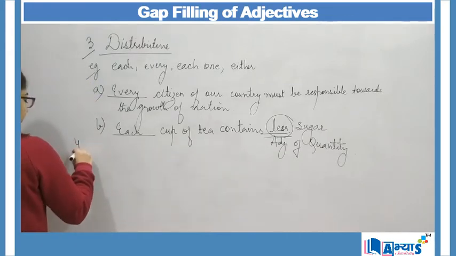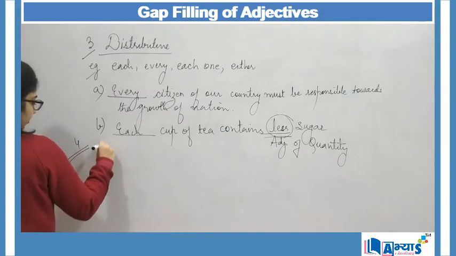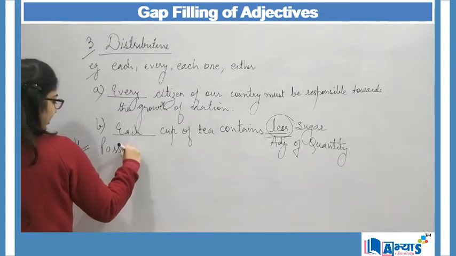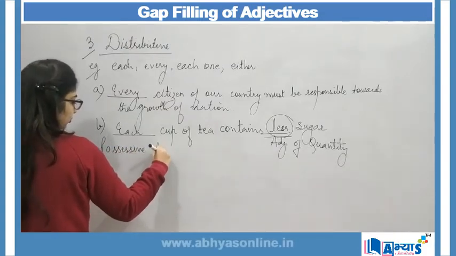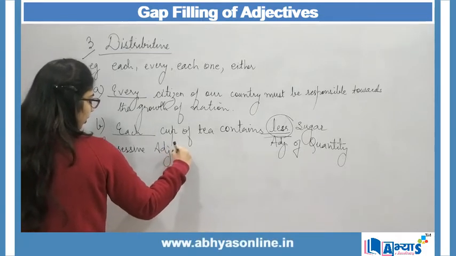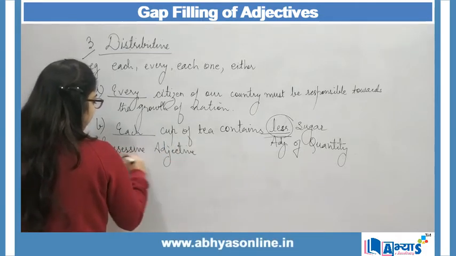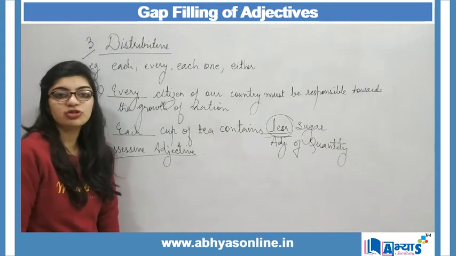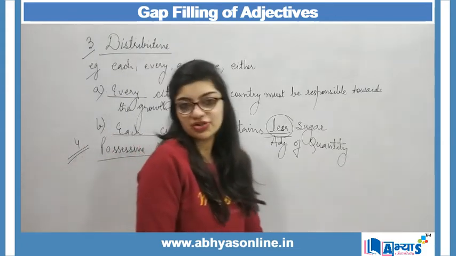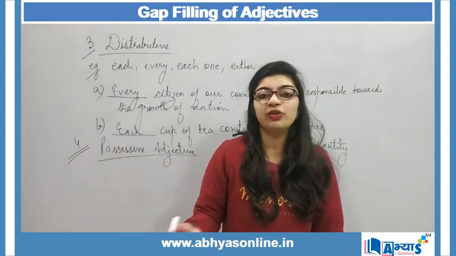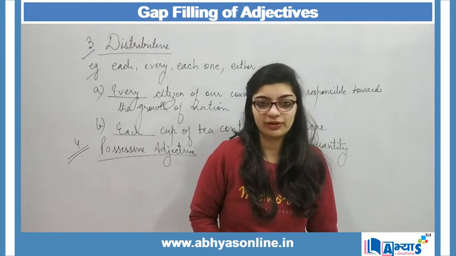The fourth type of adjective is possessive adjective. Possessive adjectives are all those adjectives which are used to display some kind of possession of any person or any other thing, right?